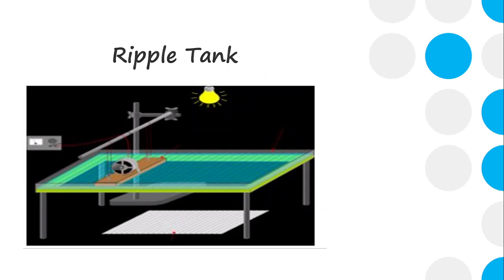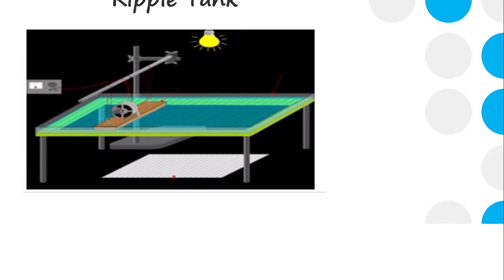The main use of this ripple tank is to demonstrate all the basic properties and behaviors of waves. So that's all I have for this session. Thank you for listening, guys. We've talked about the behaviors of waves and listed four of them. Then we started discussing the first one, reflection.